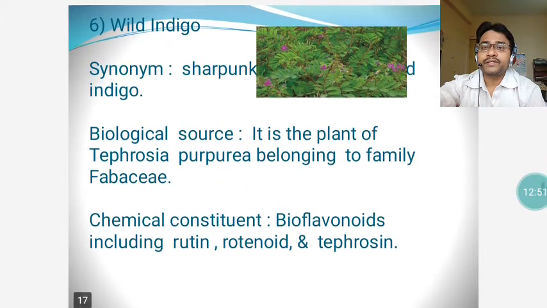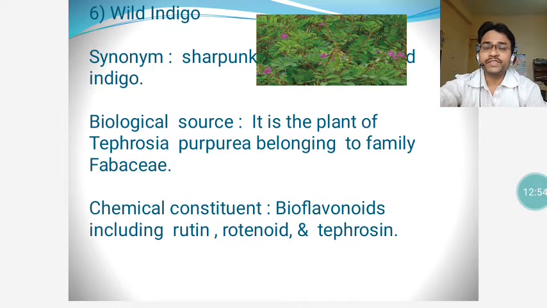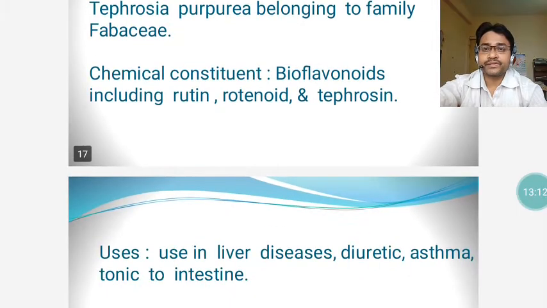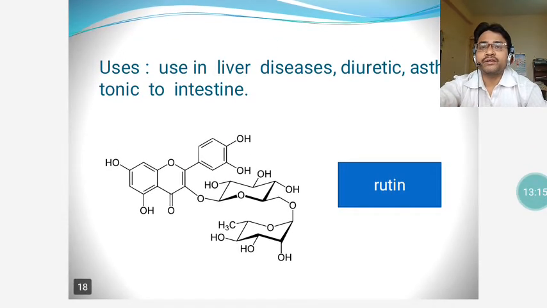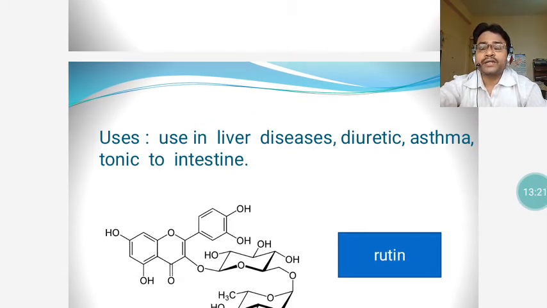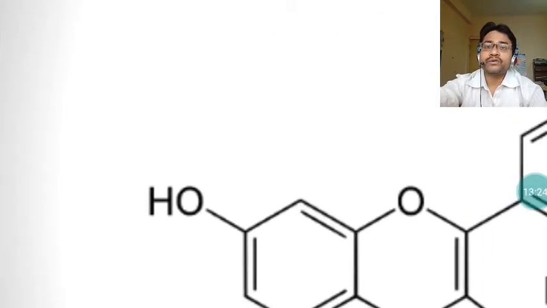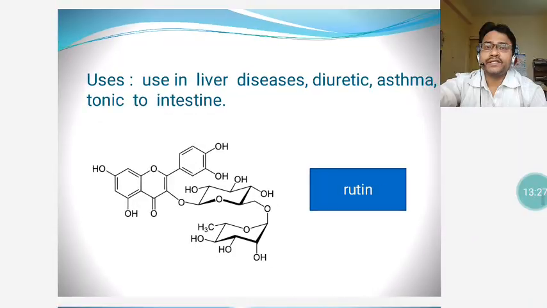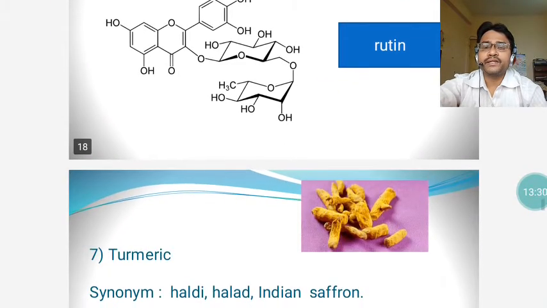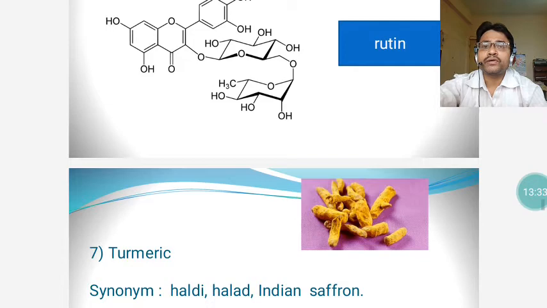Next comes the sixth plant, wild indigo. This is a natural dye, as you know. This is Sarapunkha. The biological source is Tephrosia purpurea, belonging to the family Fabaceae. It contains bioflavonoids, which are rutin, rotenoid, and tephrosin. All these three active components are used in liver disorders. It is diuretic also. It cures asthma. It is a tonic for intestine. Here you can see the chemical formula displayed for the chemical component.